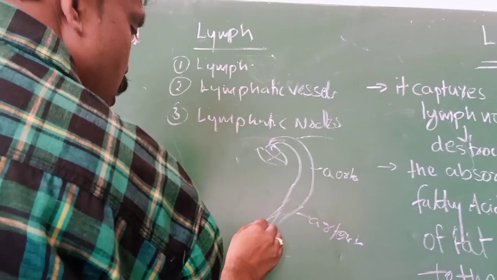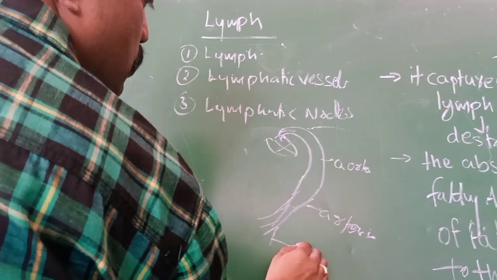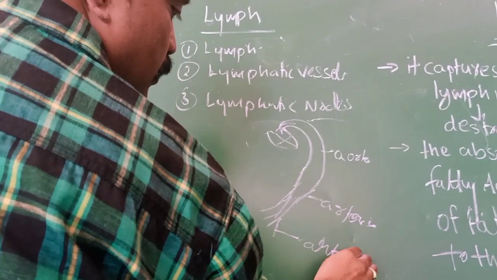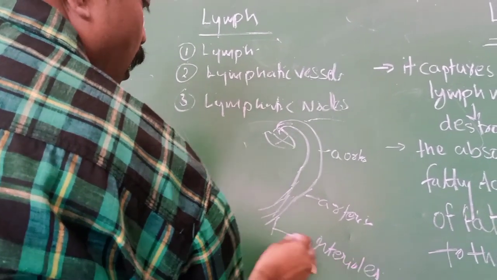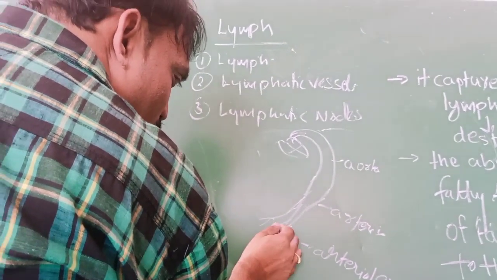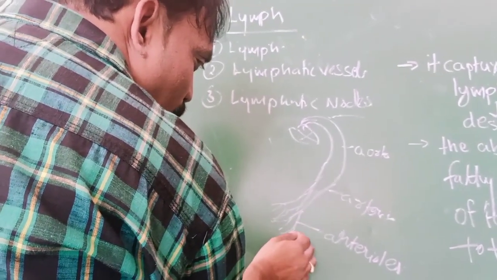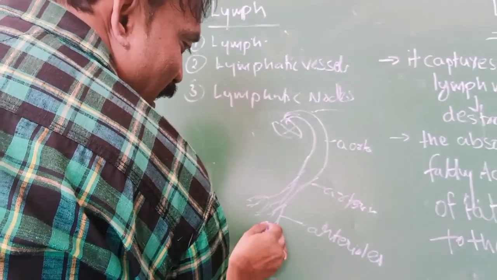Arteries are divided into arterioles. Arterioles are divided into small branches. These small branches we can call capillaries.